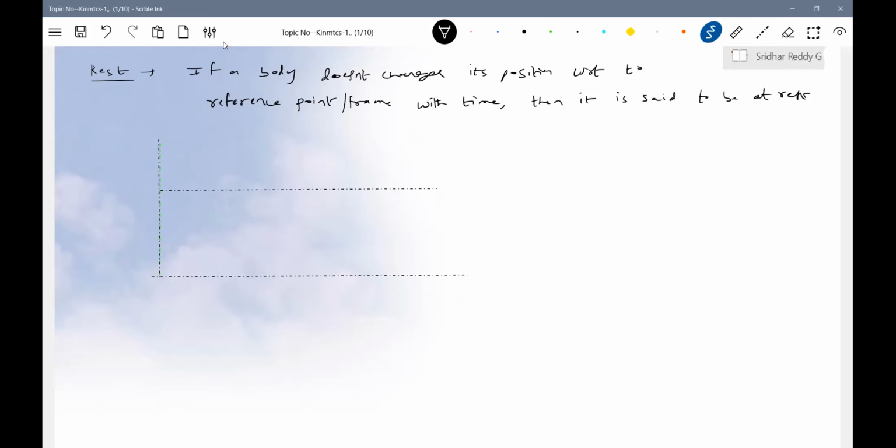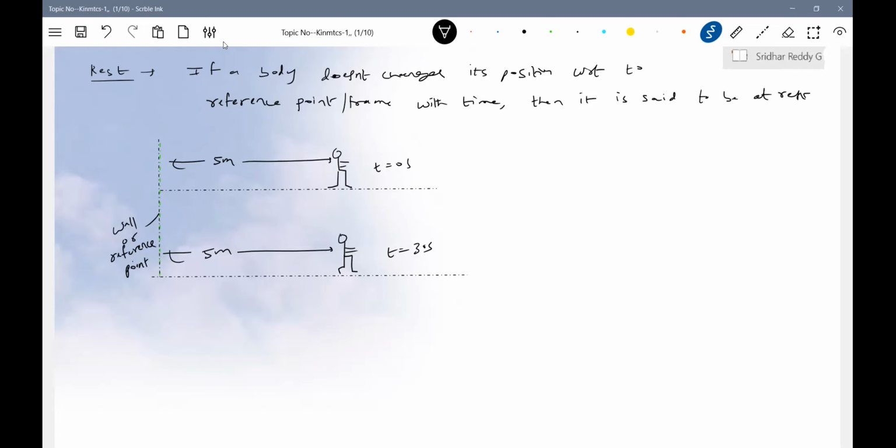Suppose at t equal to 0 seconds he is at a distance of 5 meters from the wall. Even after some time, say after 30 seconds, he is still at a distance of 5 meters. So the wall is a reference point, and the body is said to be at rest.